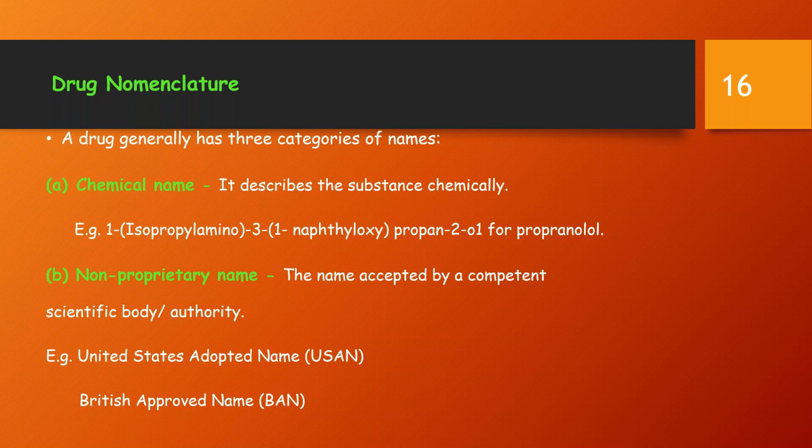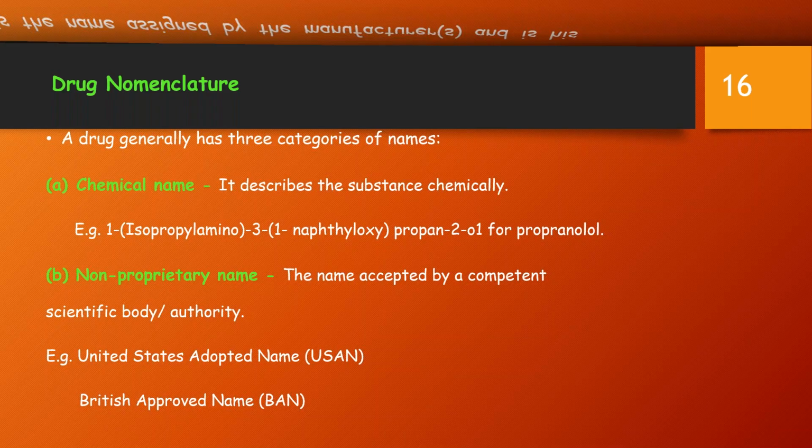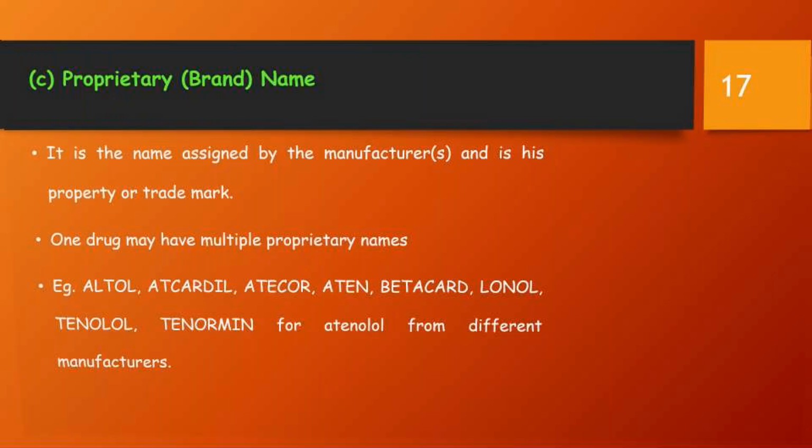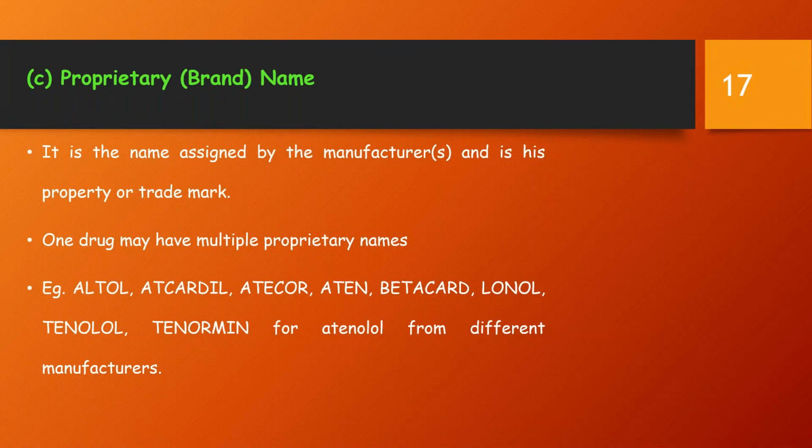The non-proprietary name is the name accepted by a competent scientific body or authority, like United States Adopted Names or British Approved Names. The brand name is the name assigned by the manufacturer and is his property or trademark. One drug may have multiple proprietary names.